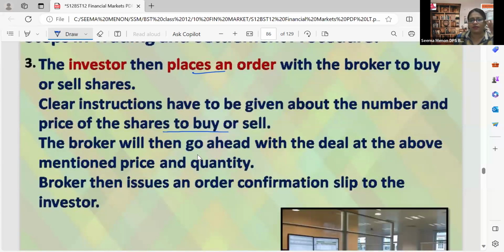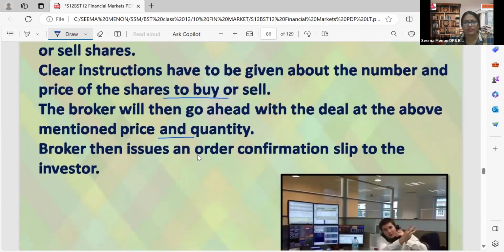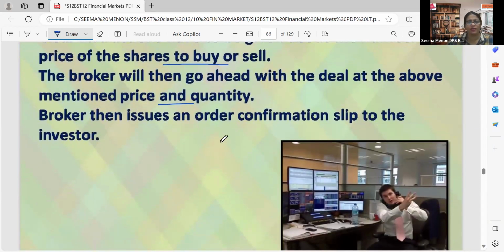The broker will then go ahead with the deal at the mentioned price and quantity. As per our instruction, the broker will go ahead. The broker then issues an order confirmation slip to the investor. Once we inform the number of shares and the price per share, he will prepare an order confirmation slip.